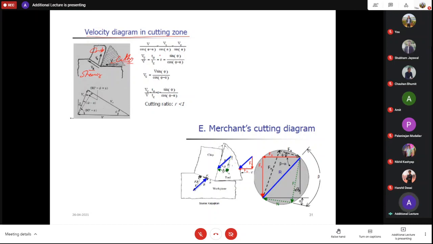Your chip is moving in this direction, so this is your chip velocity. Shearing is taking place in this direction, and cutting is taking place in this direction. So we have made a velocity diagram and we get these values.